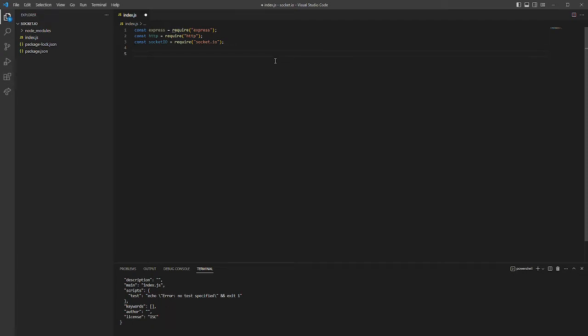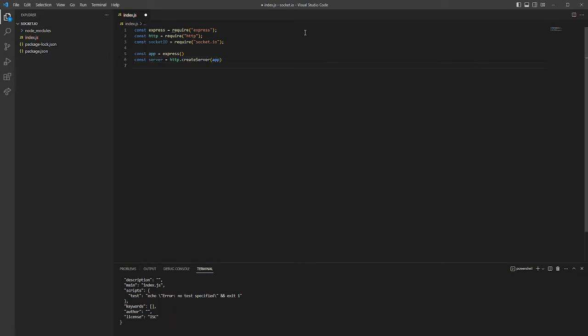The next thing, we should initialize a new Express application. How do we do that? Simply we can make a constant like app and get an Express. That's all. Then we need to create a new HTTP server using the Express app. So we need to create a server, and that's why we need the http that we imported over here. Okay, and createServer with app.